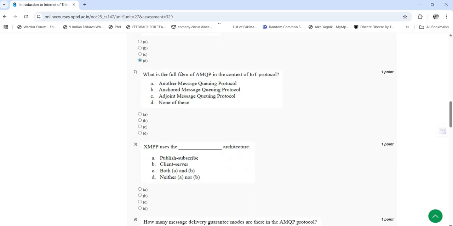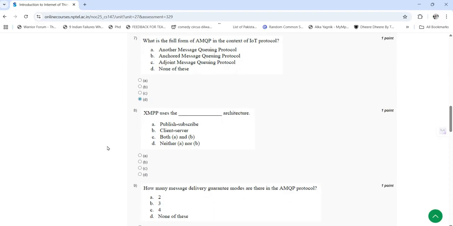Seventh question: what is the full form of AMQP in the context of IoT protocol? So here the answer is D, that is none of these, because the full form of AMQP is Advanced Message Queuing Protocol, and here all the options, that is A, B and C, are wrong. This option is D, the seventh one.